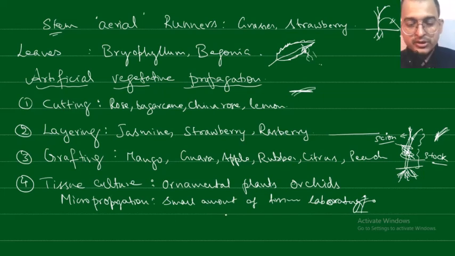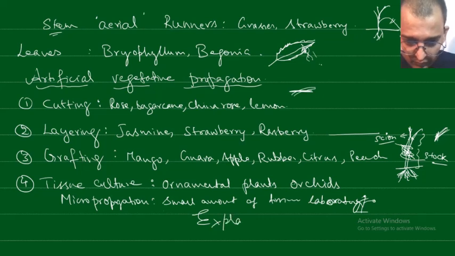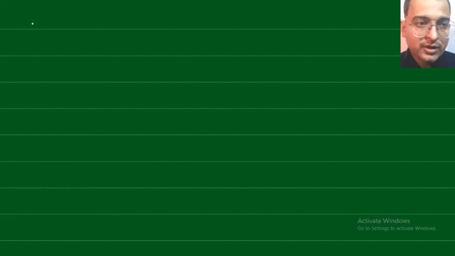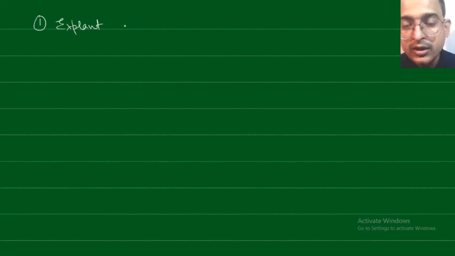So what happens in this one? Whatever small tissue is taken from this plant is known as the explant. So what steps are followed in tissue culture? Firstly, the explant, that is the small tissue taken from the actively growing part of the plant, is grown in nutrient media.